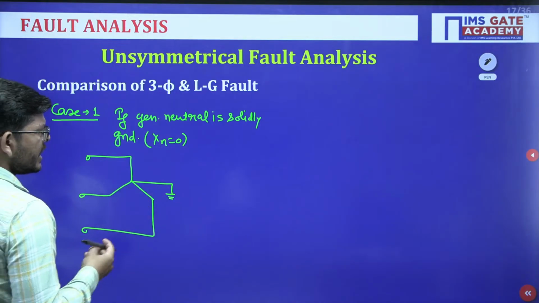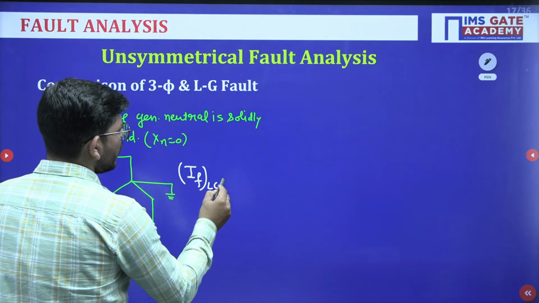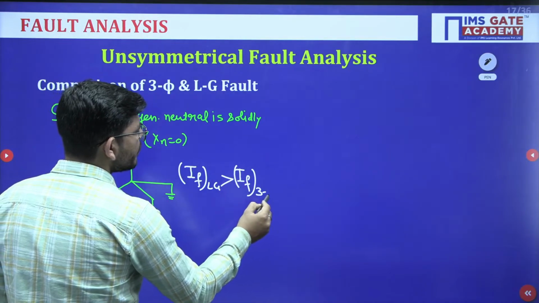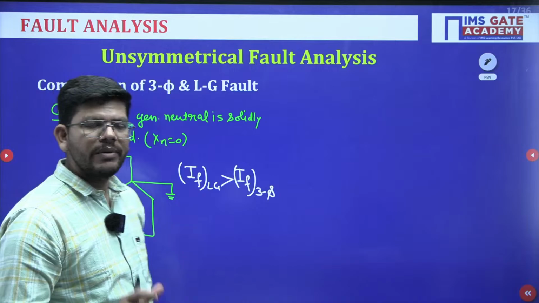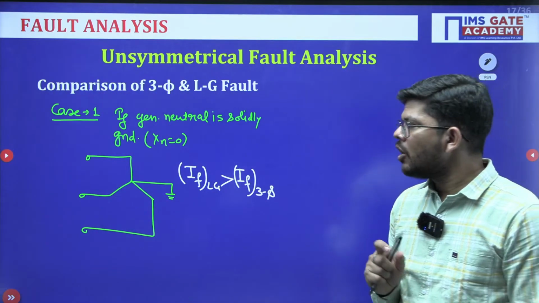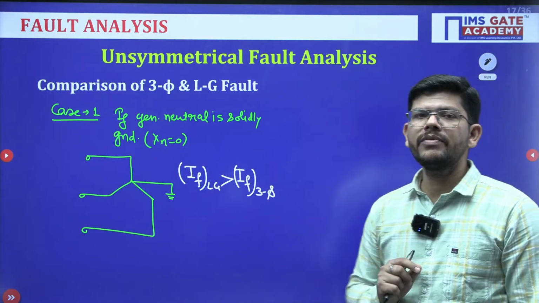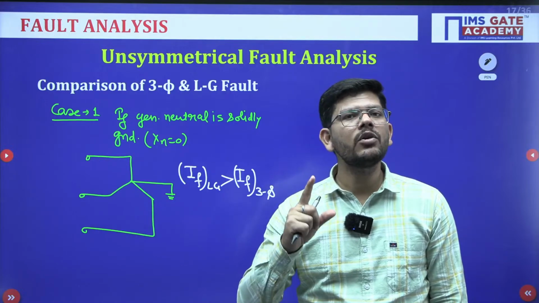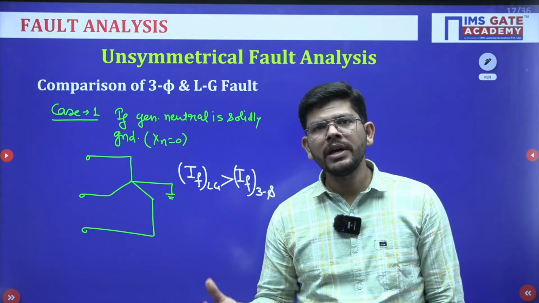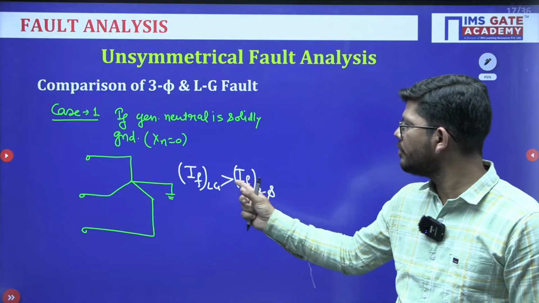If this is the case, in this case, the line to ground fault current is much more severe than the three phase fault current. So if you are choosing the circuit breaker in such a situation, choose it on the basis of line to ground fault, not on the basis of three phase fault, because you are going to make a wrong choice then. Okay, because line to ground fault is more severe, it will have more value as compared to three phase fault. So choose the circuit breaker as per the rating of line to ground fault.